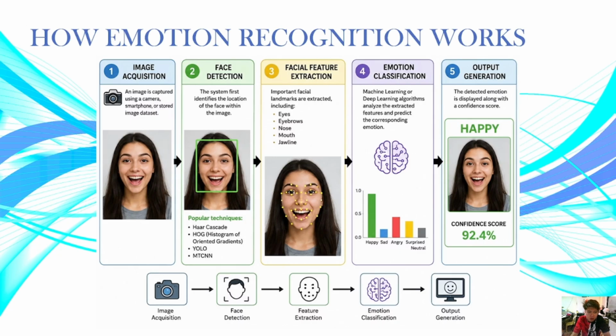The next one here is HOG, or histogram of oriented gradients. HOG is a feature-based method that detects objects by analyzing the direction of edges and gradients within an image. So how does it work? It divides the image into small cells and calculates gradient directions and magnitudes. It also creates histograms representing edge orientations.